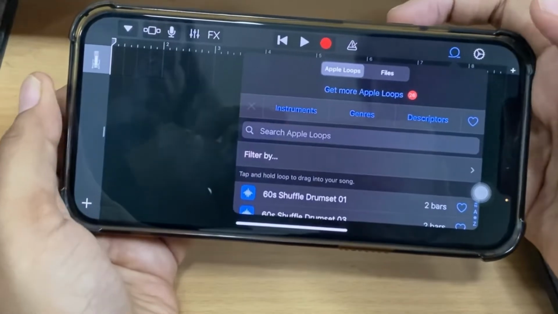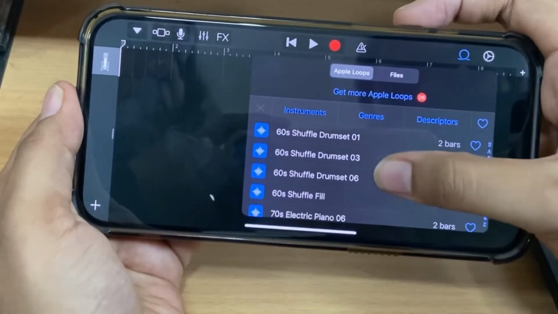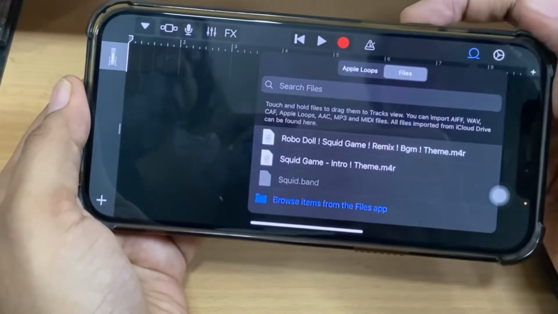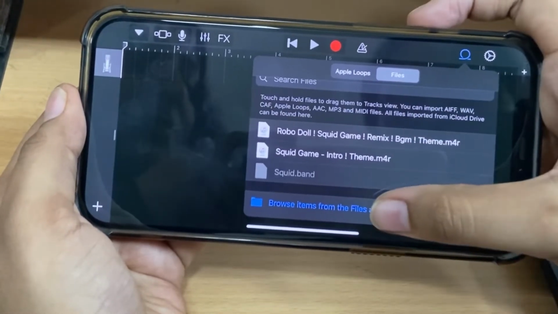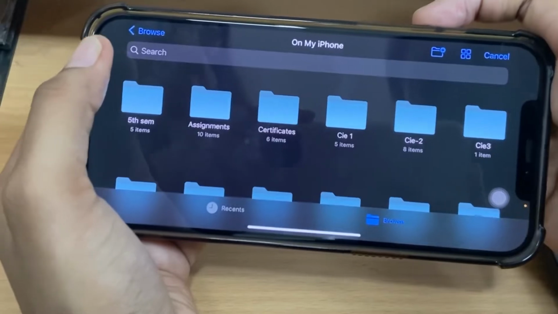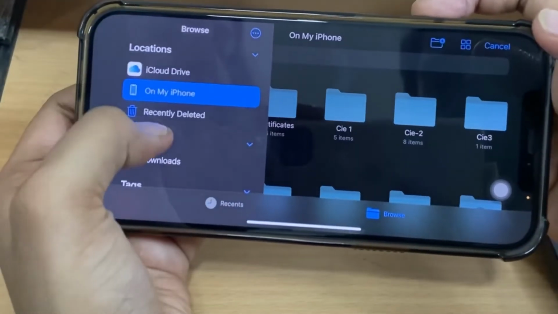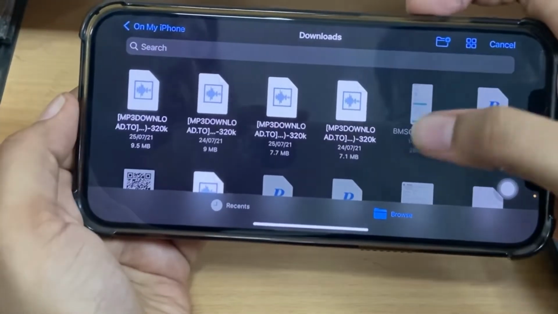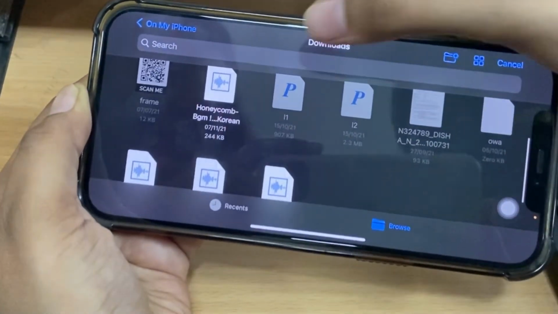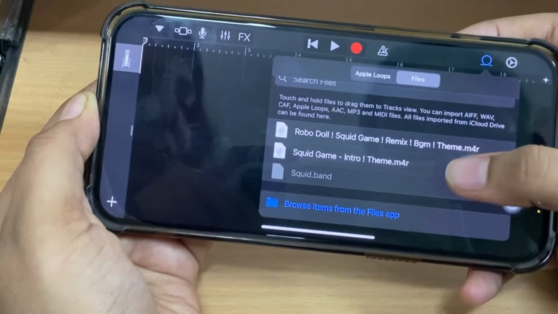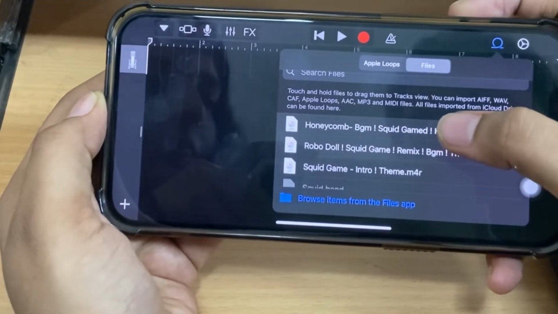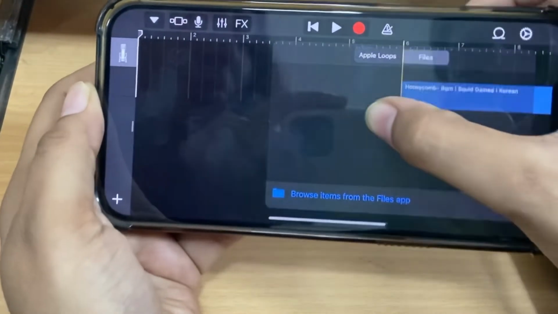The next thing that you do is to import songs from either the app library or from the ones that are downloaded from the internet. I have previously downloaded the song, so I'm just going to look for it in my files. I'm going to put up a ringtone that's named Honeycomb. I shall now drag that out to the blank screen.